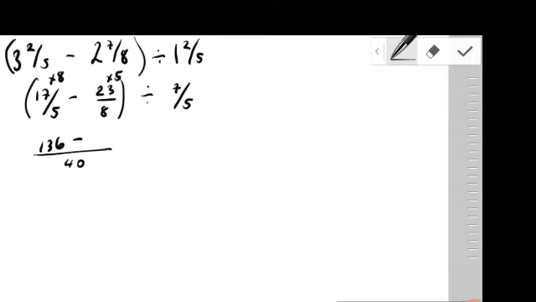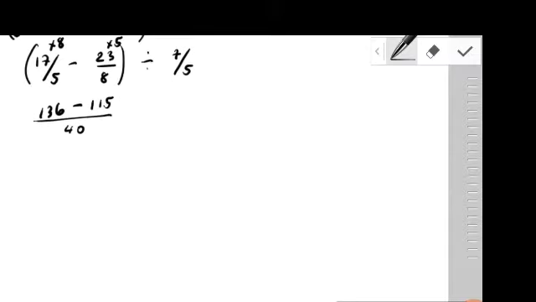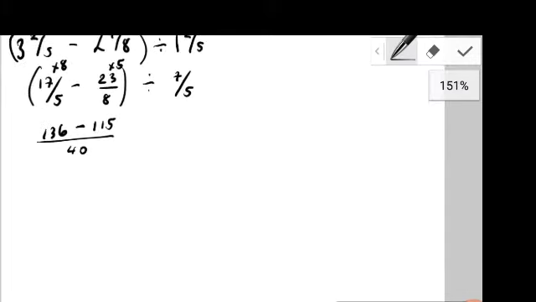I'm going to subtract here. 5 times 23, that looks to be 115. Okay, all right, so if we subtract this here, we should get basically 21 over 40. And then we just proceed now to divide by 7 over 5.